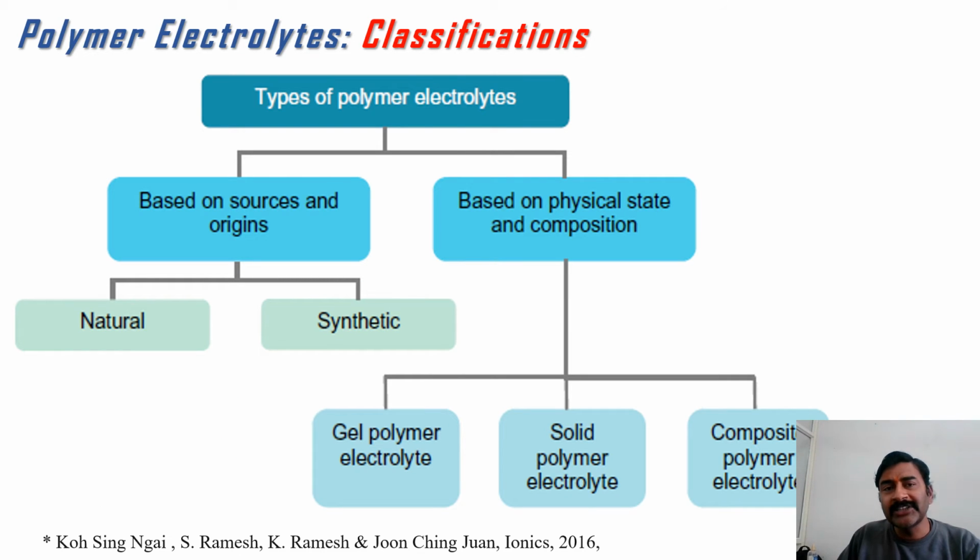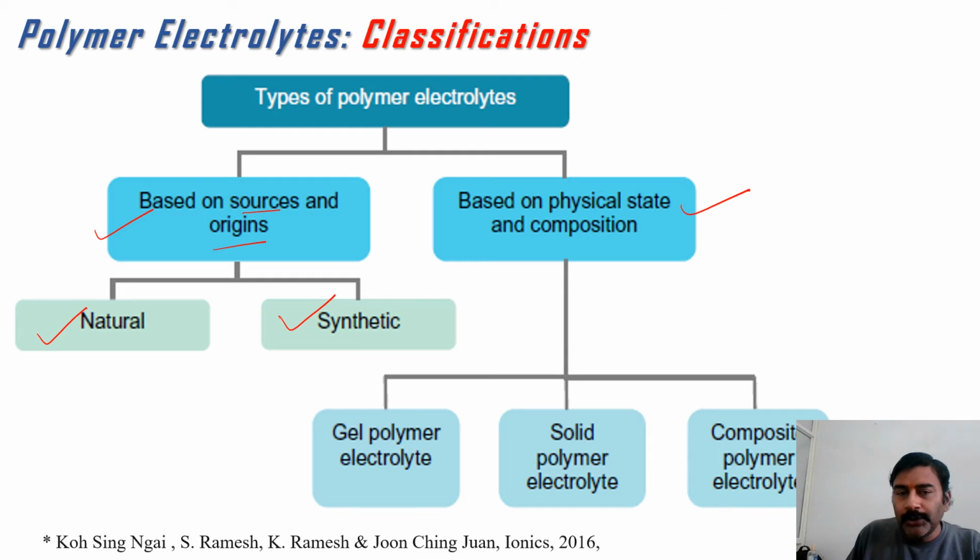Here, polymer electrolytes can be classified into two broad categories. First, based on their source and origin. Another is based on physical state and composition. Based on source and origin, we can classify polymers into natural polymers and synthetic polymers.